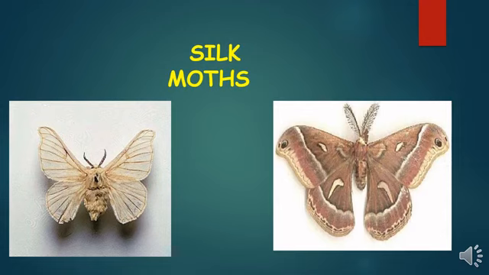The next difference is the male silk moth is very active, whereas the female silk moth is very slow, very sluggish and not very active. And the third important difference is the antenna of the male moth is much bigger than that of the female silk moth. So the cocoon of these silk moths yields us silk.